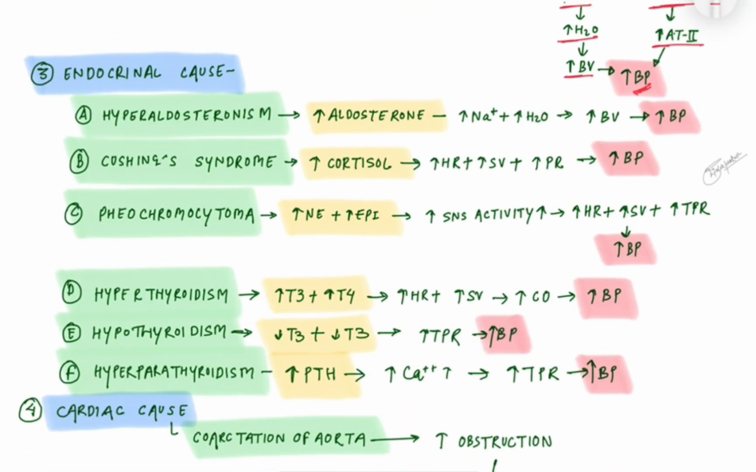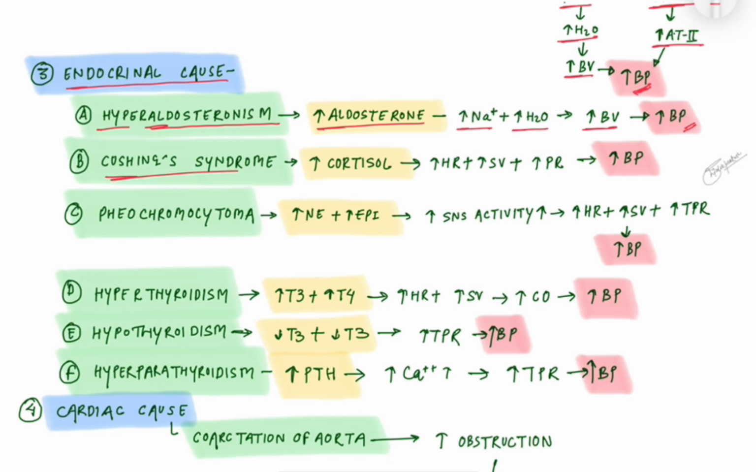Now the endocrine causes. In hyperaldosteronism, aldosterone production is increased, causing sodium retention, and sodium retention increases the reabsorption of water and increases the blood volume, causing increased blood pressure.